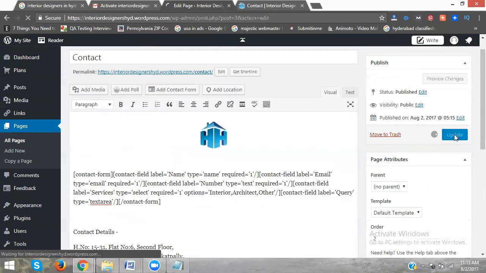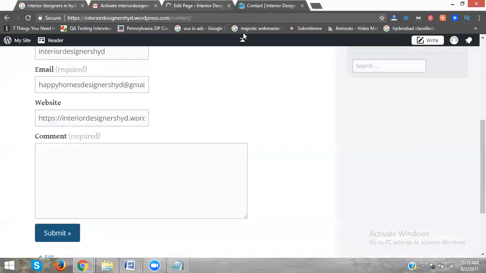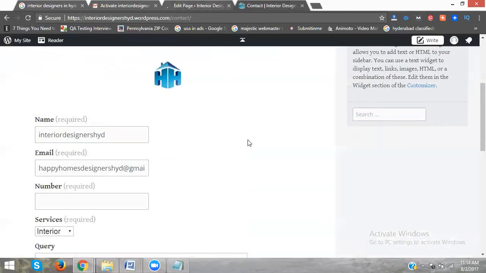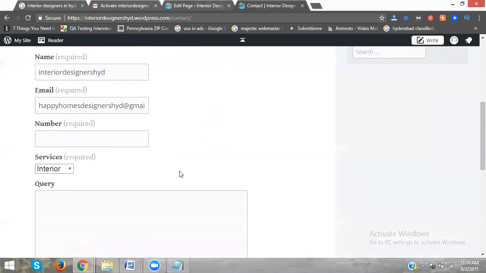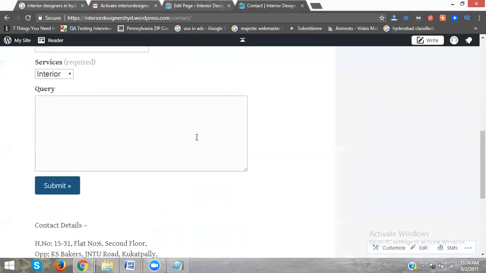Now update. Now clearly just look into this. Previous was like this. Now refresh. Now change logo, name, email, number, service. Drop down: interior, architect, others. Query, and these are the details. Is it clear? This is about the contact form.